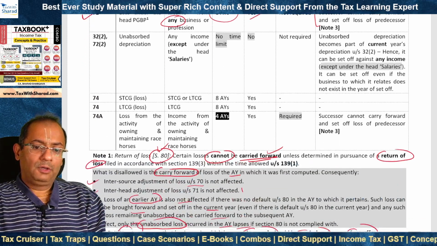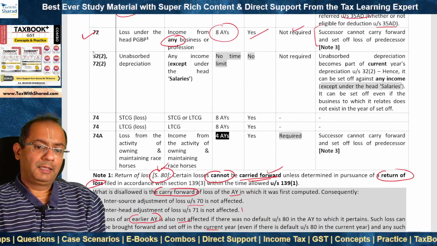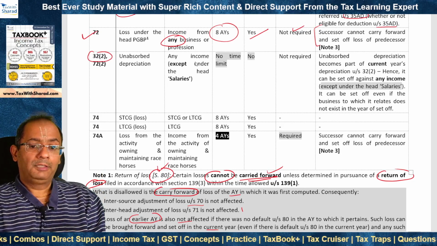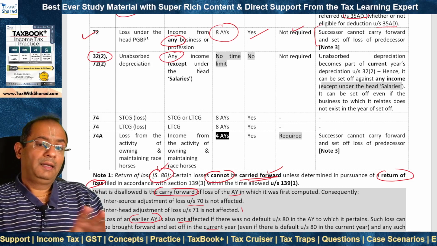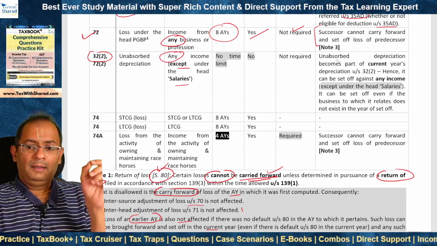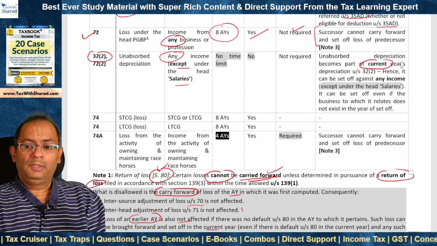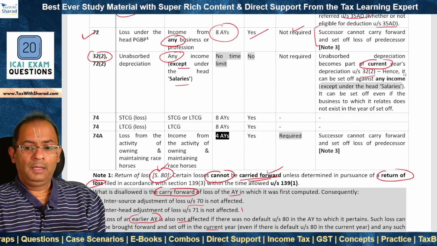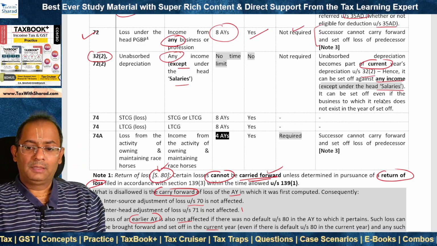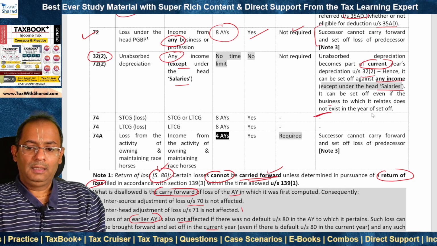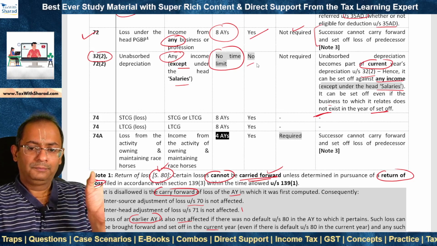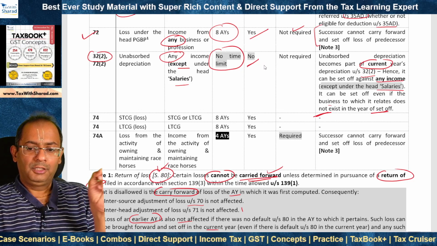What about unabsorbed depreciation? This is covered by section 32(2). Now, unabsorbed depreciation can be carried forward and it can be set off against any income, but except under the head salaries, right? Why? Because unabsorbed depreciation becomes part of the current year's depreciation under section 32(2). Hence, it can be set off against any income except under the head salaries. It can be set off even if the business to which it relates does not exist in the year of set off. And the benefit is that there is no time limit to carry forward. Return of loss to be filed in time, that condition is not applicable.